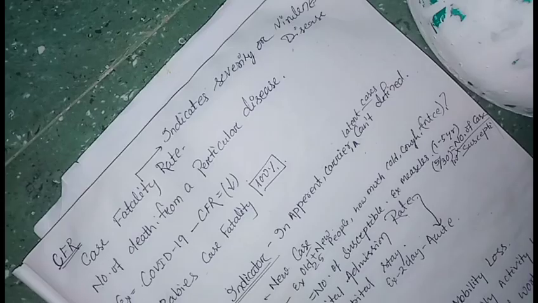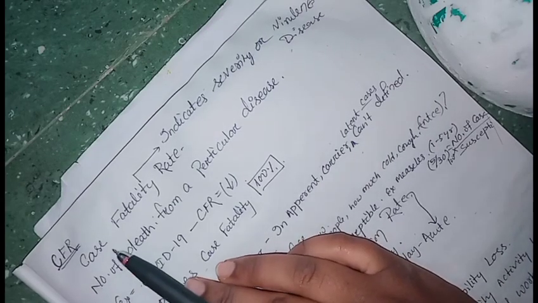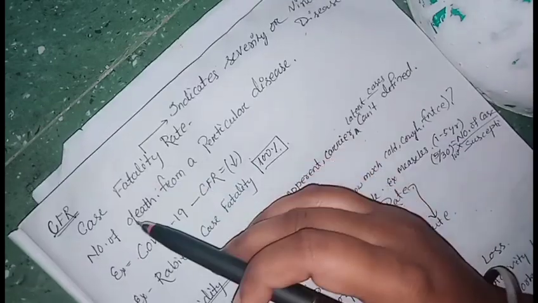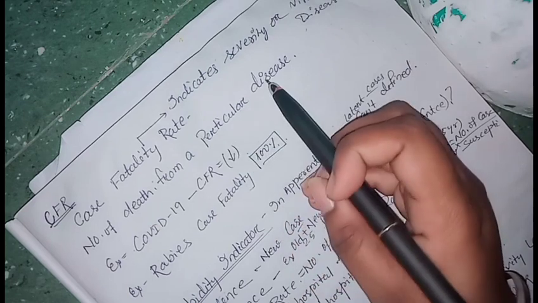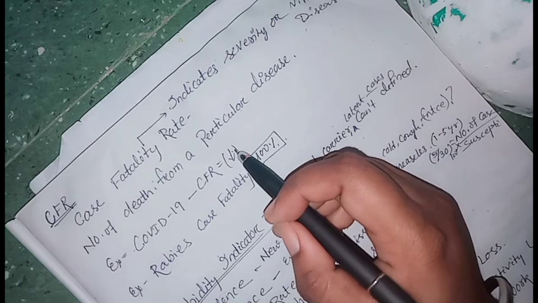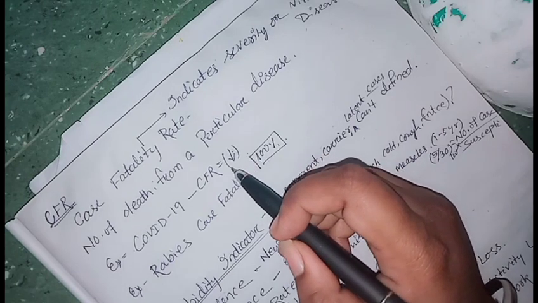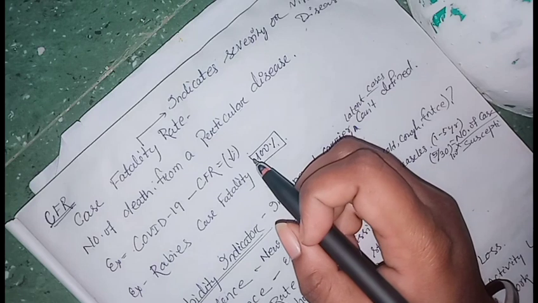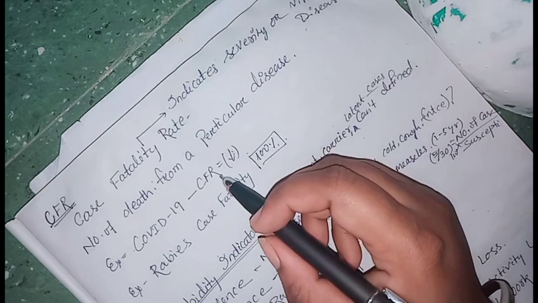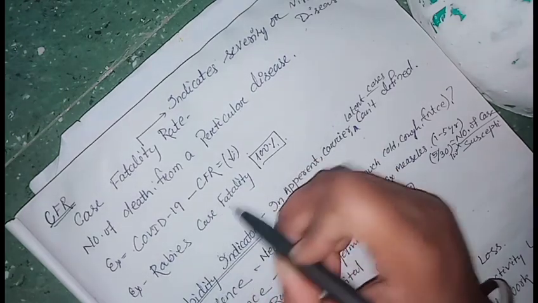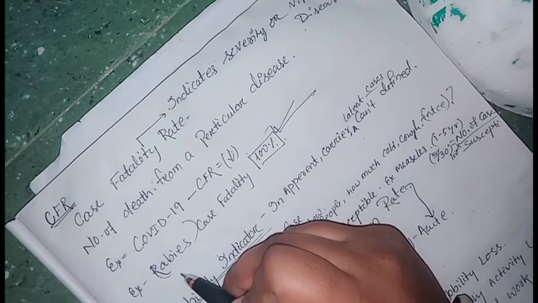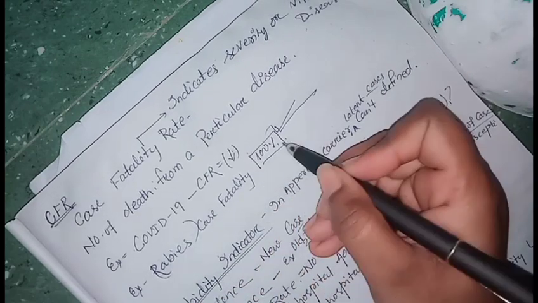Okay. Now CFR is the case fatality rate. It indicates the severity and virulence of a disease, that is, the number of deaths from a particular disease. For example, in COVID-19 the CFR will be low, because there is more chance of infection in the population than of mortality. That's why it decreases. Then rabies case fatality is 100%. You should remember that clearly: rabies is declared as CFR 100%.